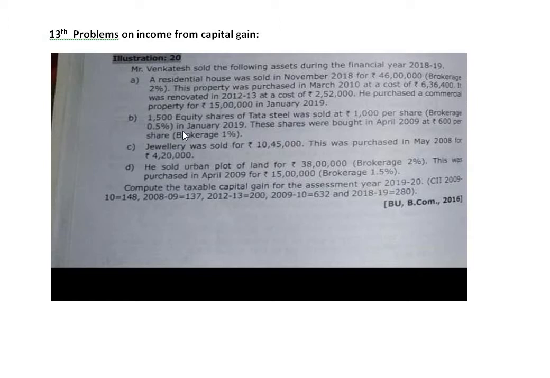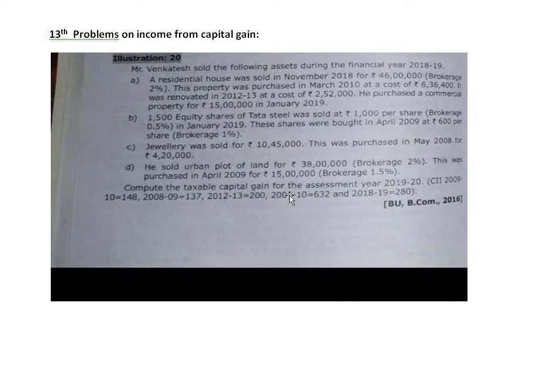Second one, 1,500 equity shares of Tata Steels were sold at rupees 1,000 per share, brokerage 0.5%, in January 2019. These shares were bought in April 2009 at rupees 600 per share, brokerage 1%. Jewelry was sold for 10,45,000. This was purchased in May 2008 for rupees 4,20,000. He sold an urban plot of land for 38 lakh, brokerage 2%. This was purchased in April 2009 for 15 lakh, brokerage 1.5%.